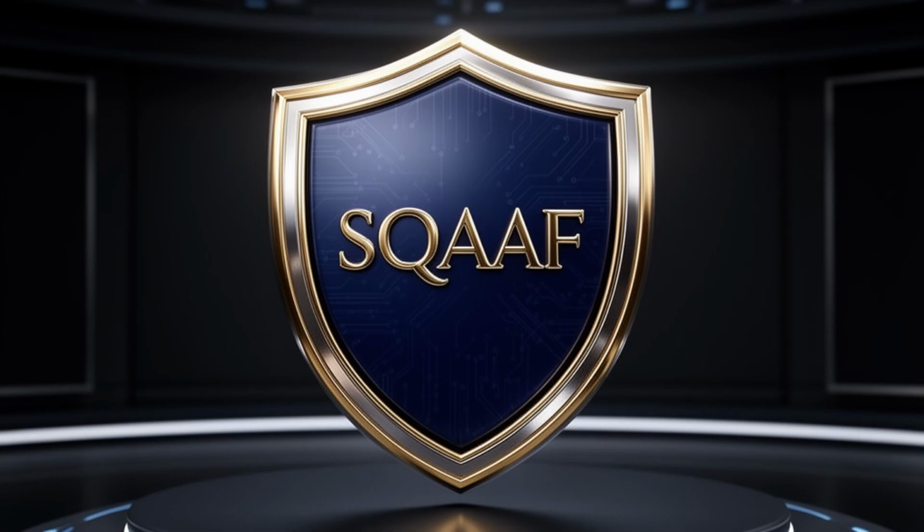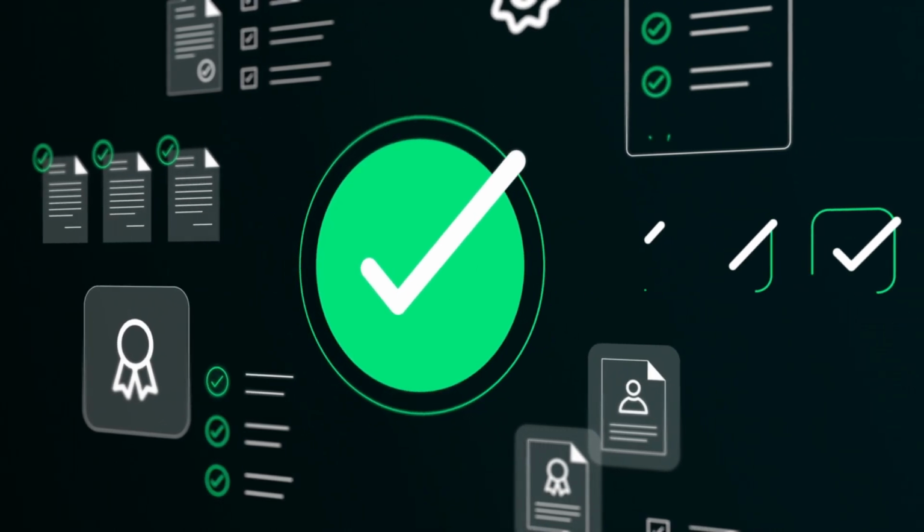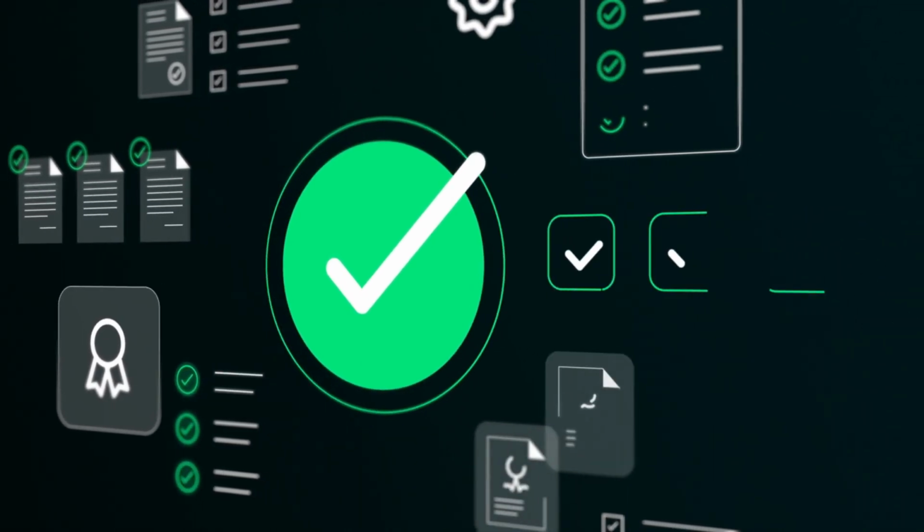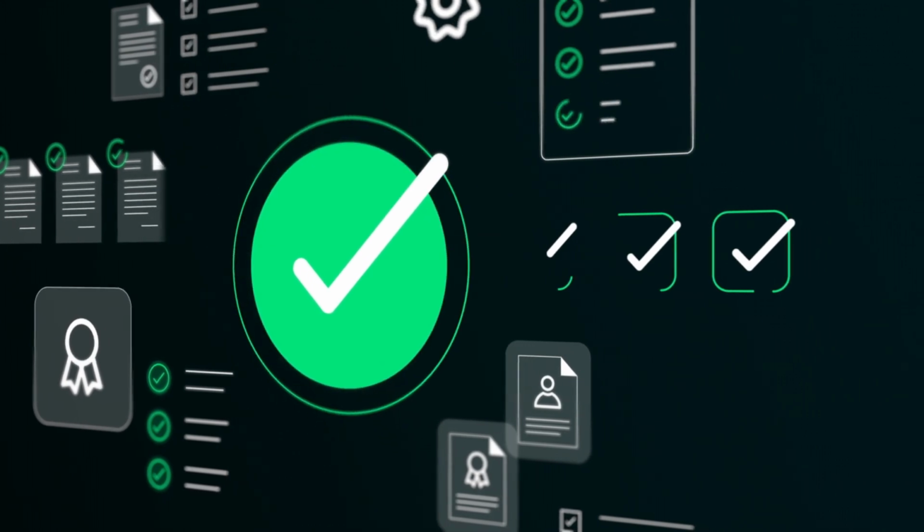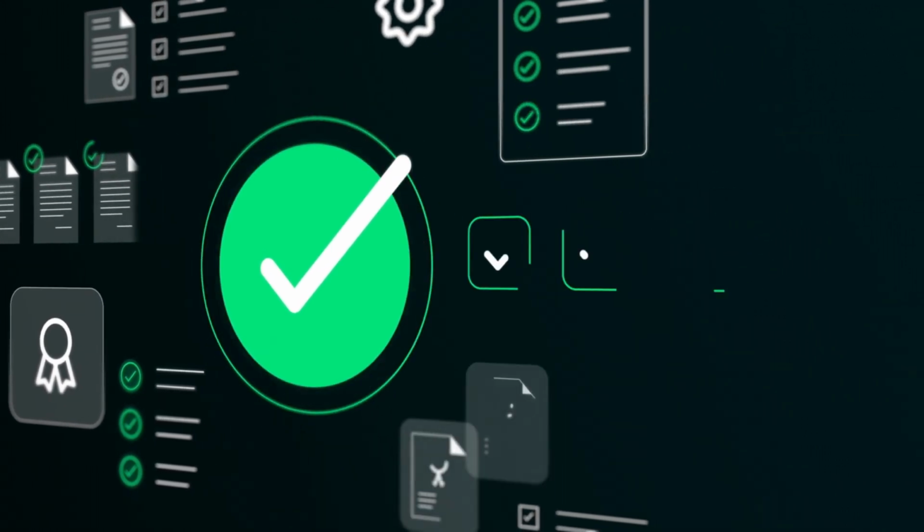Now connect this to SQAAF trademark. SQAAF trademark, Software Quality Assurance and Validation in AI Framework, treats bias as a validation failure because bias originates from training data, feature selection, and model behavior. SQAAF trademark asks, is the data representative? Are all groups fairly evaluated? Are predictions consistent across profiles? If not, the system cannot be trusted.